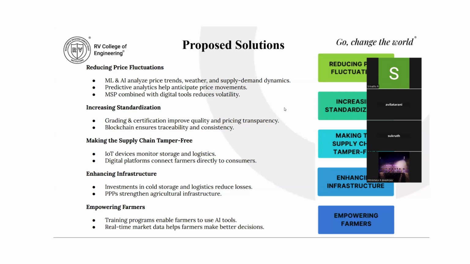Okay, now coming to a few concluding remarks. A multidisciplinary approach integrating predictive analytics, blockchain traceability, IoT monitoring, and targeted government intervention can significantly mitigate agricultural market volatility in India. The case studies that we've seen from various states demonstrate the transformative potential of digital platforms and AI-powered services in enhancing price discovery, reducing information asymmetry, and increasing farmer incomes. When combined with modern technology, policy initiatives such as the MSP program and Operation Greens have shown promise in stabilizing prices and improving supply chain efficiency.